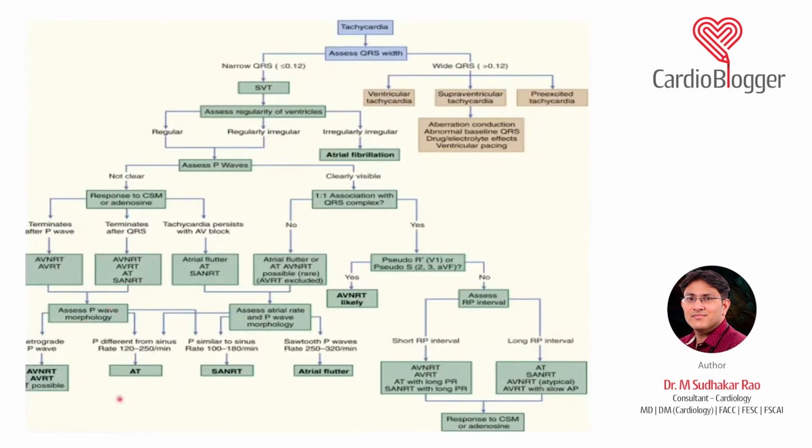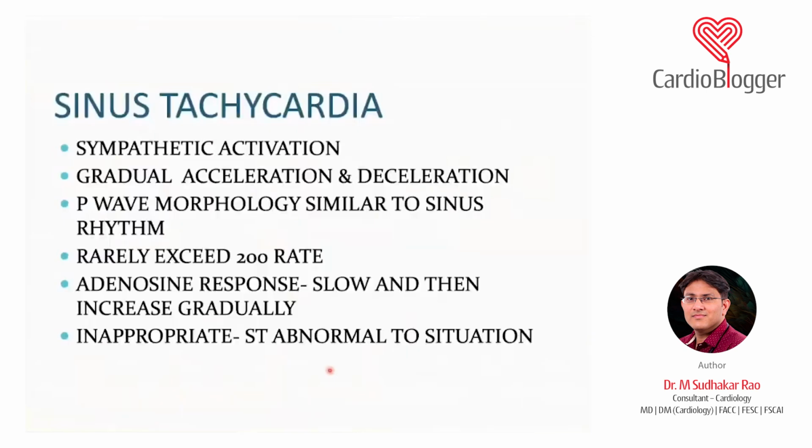And then you have to see whether you have retrograde P waves. Retrograde P waves can be there in AV-NRT, AV-RT, or in a counterclockwise atrial flutter, as we know, the sawtooth P wave. So these are the various things. This slide is very crowded, but you should go step by step and understand each of this. Now let's discuss each of this in a little more detail.